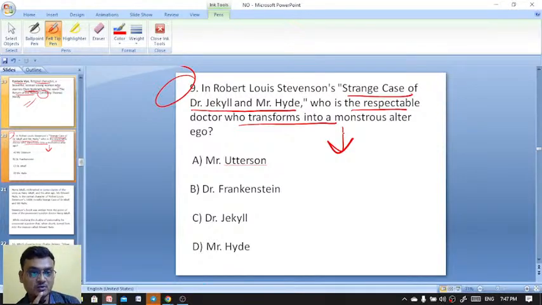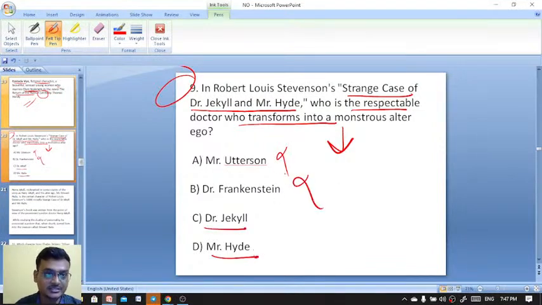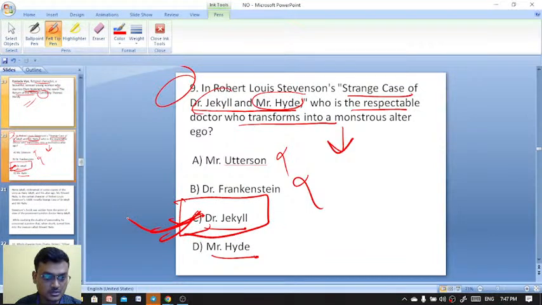In Robert Louis Stevenson's work, Strange Case of Dr. Jekyll and Mr. Hyde, who is the respectable doctor who transforms into a monstrous alter ego? Mr. Utterson, no. Frankenstein, no. Dr. Jekyll and Mr. Hyde. The titular character is Jekyll or Mr. Hyde. So here Dr. Jekyll, C is the right answer.